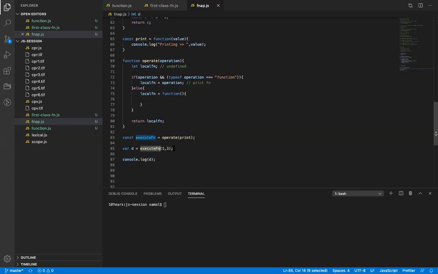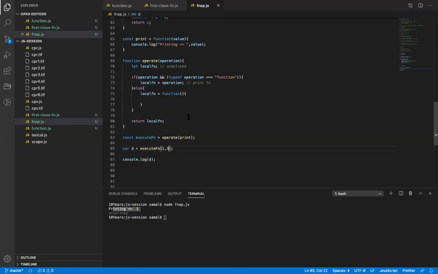So I'm calling the print function. What is the print function doing here? It is taking only one parameter and printing it, and it is not returning anything. So again, the execute function will return undefined, but it will print this. Even if I pass 1 and 3, it will print only 1, because the second parameter is ignored, as it is not being taken. You can pass multiple parameters, but if the parameter is not defined in the function, it will not receive it. I hope you are getting it.